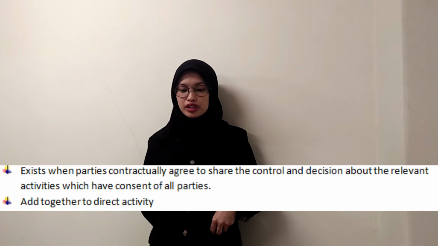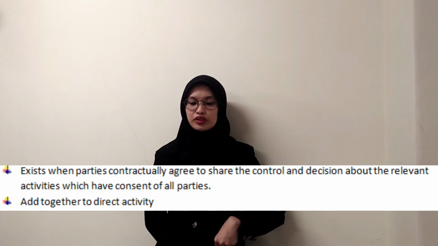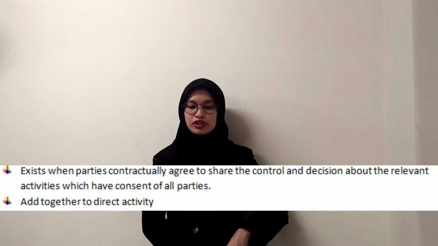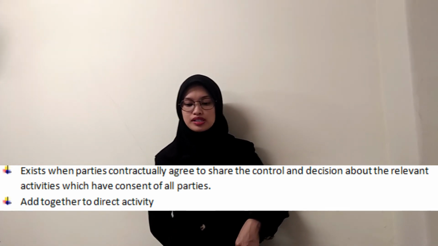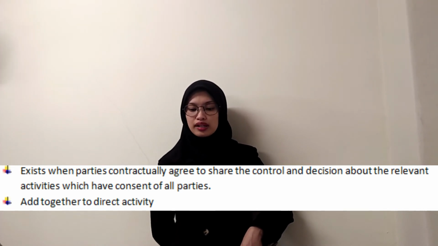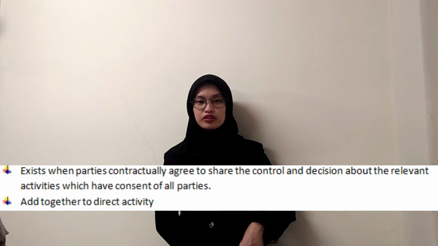B, joint control. Joint control exists where the parties contractually agree to share control and decision about the relevant activity of joint arrangement, have the unanimous consent of all parties sharing control. The party have to assess the extent to which the parties should act together to direct the activities that significantly affect the return of joint arrangement.